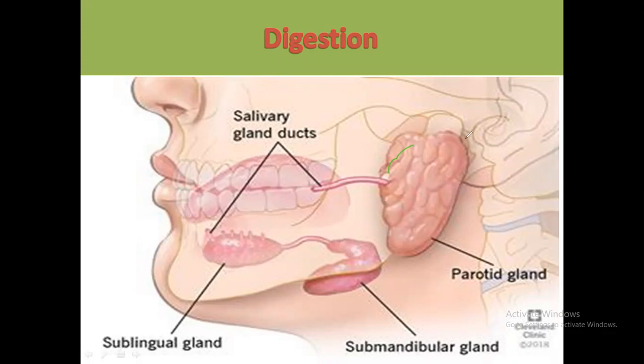It breaks down into sugar. Right? That's why when you are chewing rice for a long time inside your mouth, you can feel a sweet taste. The digestion partially starts in the mouth. These are the salivary glands. We have salivary glands like the parotid gland, sublingual gland, and submandibular gland.